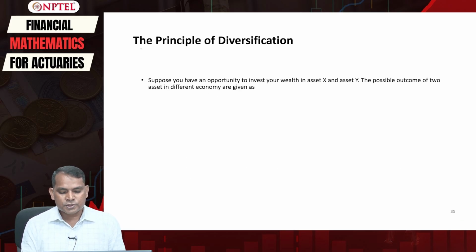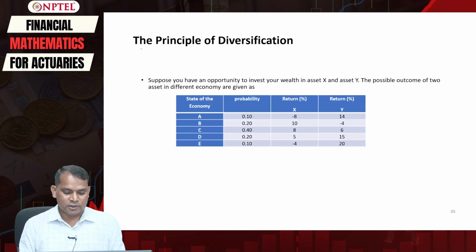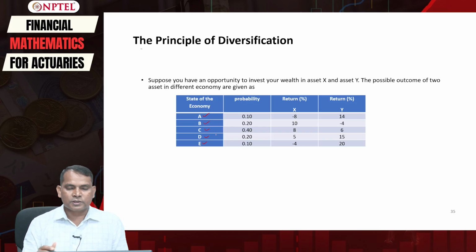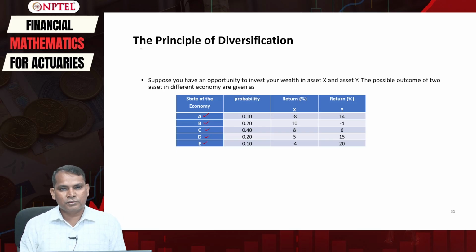Suppose you have an opportunity to invest your wealth in, let's say, asset X and asset Y. The possible outcomes of the two assets in different economies are given like this. We have different states of the economy: A, B, C, D, E. You can think of an economy under a recession, or a boom, or a stable period, or unstable periods, something like that.